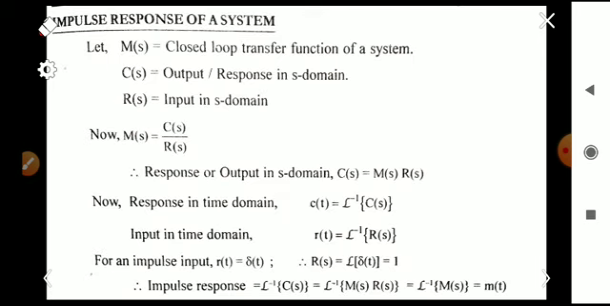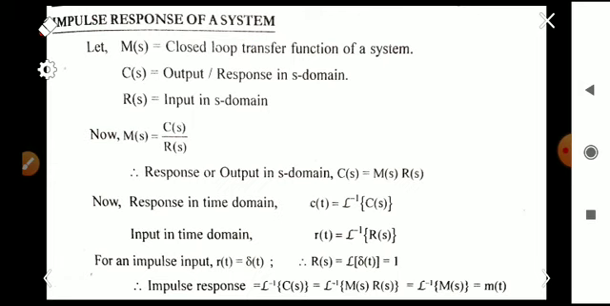Before that, we must know what the impulse response of a system is. The impulse response is very important in the case of stability, because the output of a system for any arbitrary input can be obtained by taking the convolution of the input and the impulse response. So let's have a look at the impulse response of a system.